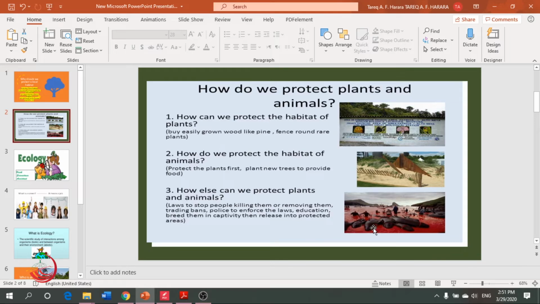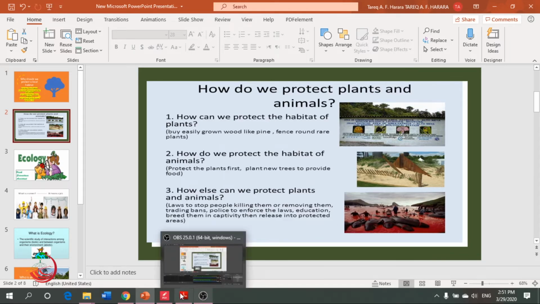Don't allow the hunters or the people to kill the animals, because imagine if we let the hunters kill whenever they want, there will be no animals. All of the animals will be finished. So we should prevent the hunters or people from killing the animals.